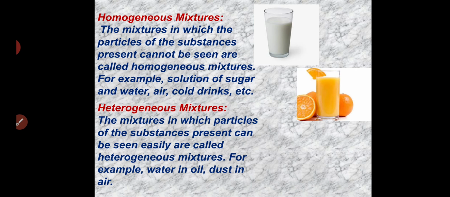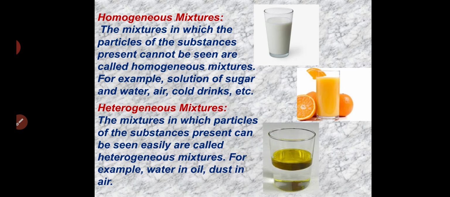So simply, it is the opposite of a homogeneous mixture, that is, the mixtures in which particles of the substance present can be seen easily are called heterogeneous mixtures. For example, if you take a mixture of water and oil, you can see over here that oil is floating on the water. It can't mix with the water. So we can see this is a heterogeneous mixture.